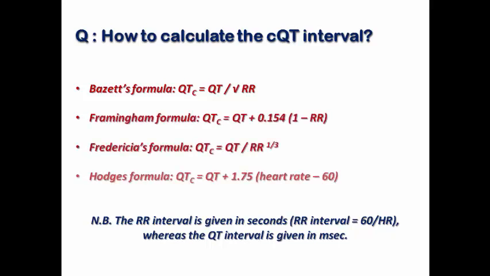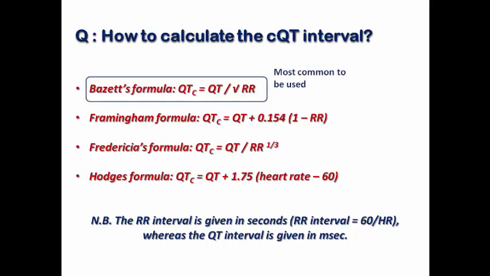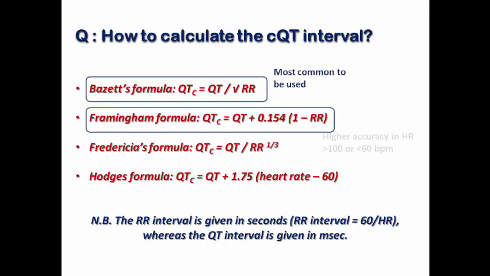We also have the Framingham formula, Fridericia formula, and Hodges formula. The most common one used in clinical practice is Bazett's formula, but the Framingham and Hodges formulas have higher accuracy when the heart rate exceeds 100 or is less than 60 beats per minute, so in this case it may be preferred to use the other formulas.